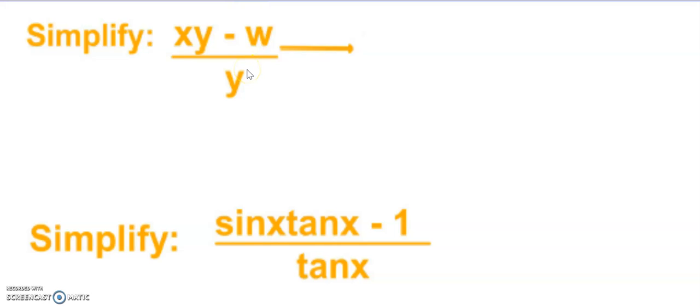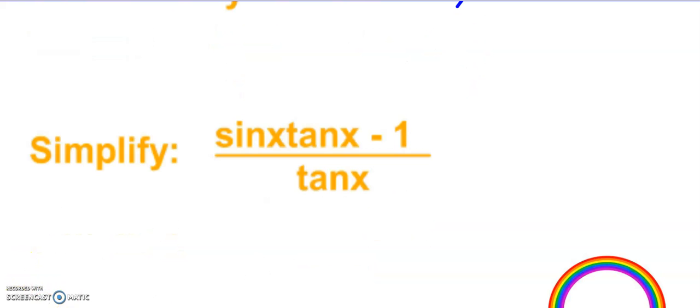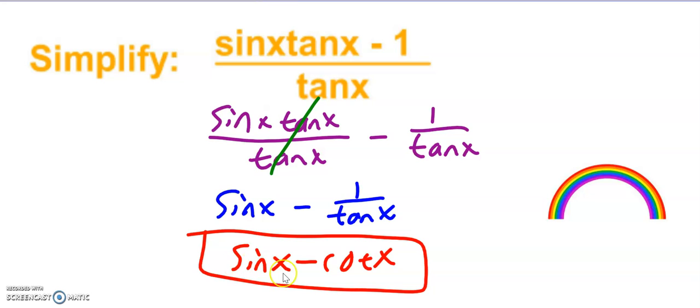We just saw this. So now that we know this is x minus w over y, I want you to try and simplify sine of x, tangent of x, minus 1 over tangent of x. Pause the video. Unpause when you're ready to check.